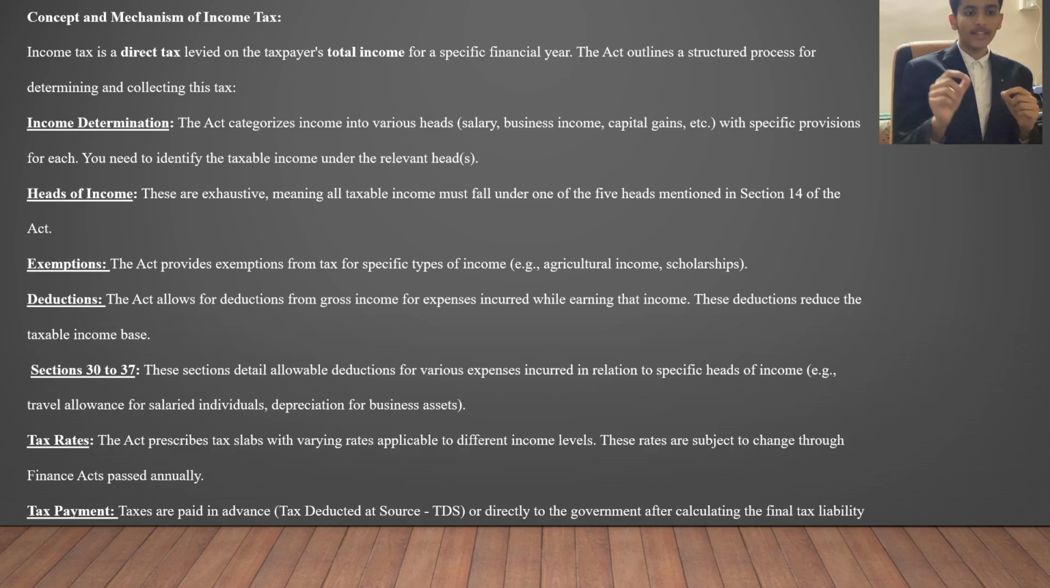Next, what are the exemptions? Exemptions are basically agriculture income and scholarships. There are many more than that, but these are basic examples of exemptions. Now what is deduction? This allows for deductions from gross income for expenses incurred while earning that income.